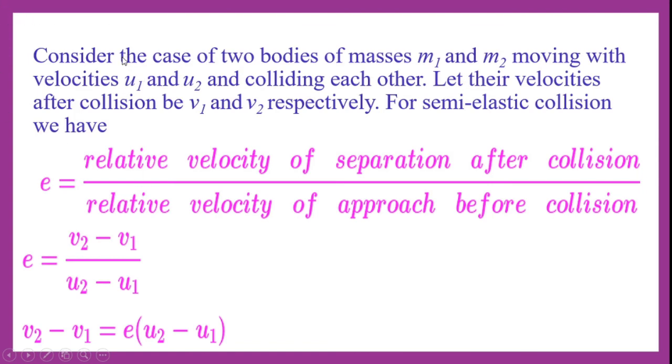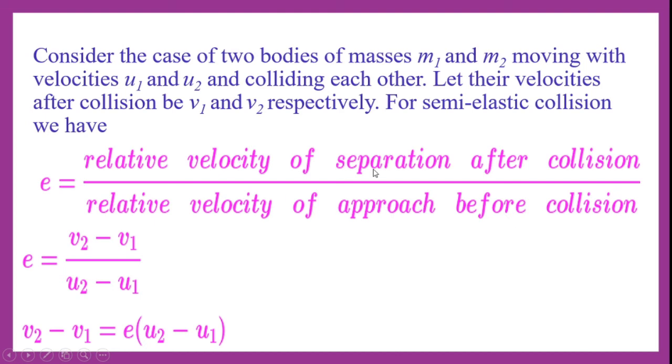Now let us consider the special case, that is the semi-elastic case. Let us suppose there are two bodies having masses m1 and m2 moving with velocities u1 and u2, and they are colliding with each other. Let their velocities after collision be v1 and v2 respectively. For semi-elastic collision, we have one formula: E is equal to the relative velocity of separation after collision by the relative velocity of approach before collision.